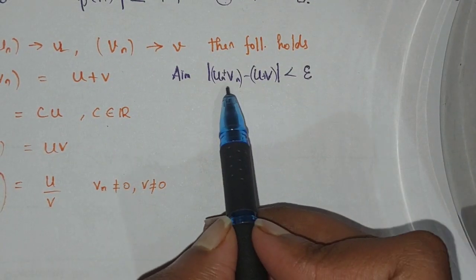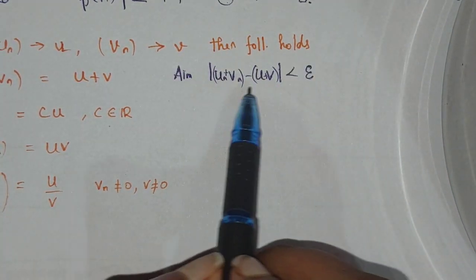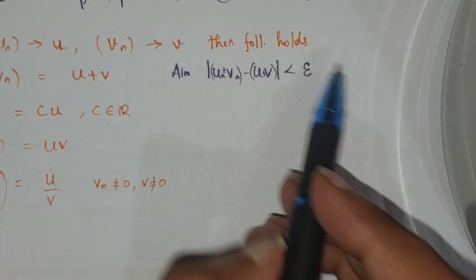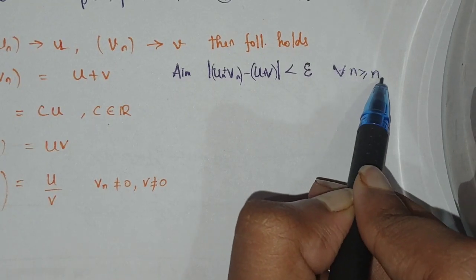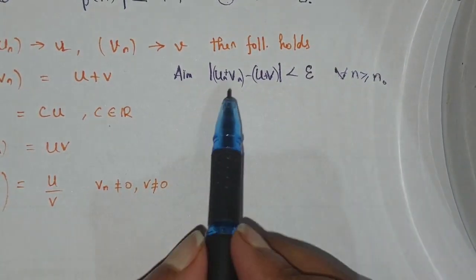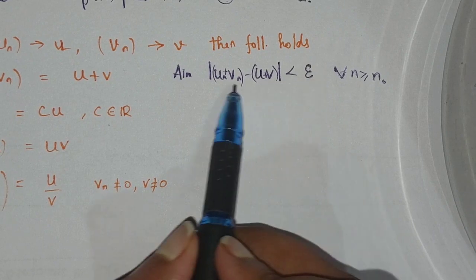I think you are clear with this: if it is convergent, then for all epsilon greater than 0 there exists n naught such that this holds for all n greater than or equal to n naught. That is trivially there. So |(un plus vn) minus (u plus v)| less than epsilon is the ultimate aim.